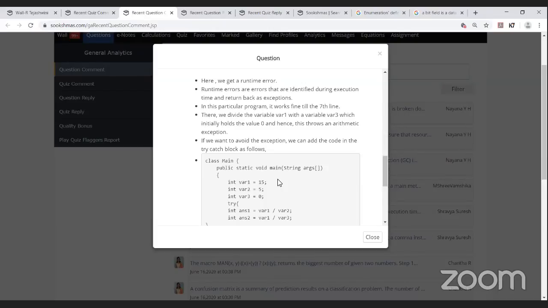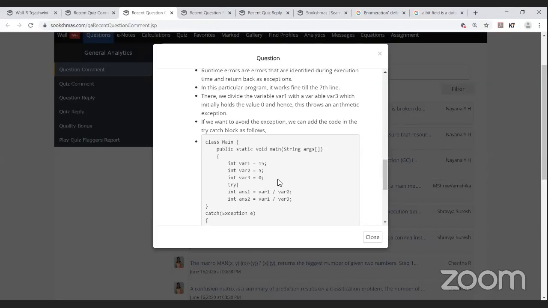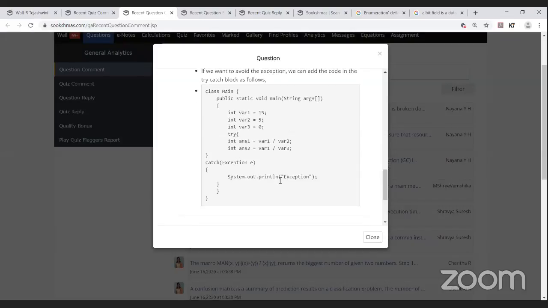If you want to avoid this exception, we can add code in try catch blocks. She writes the same initialization, and the operations variable 1 by variable 2 and variable 1 by variable 3 are in the try block, and in the catch block the exception is printed. Due to this we can avoid the divide by 0 error.